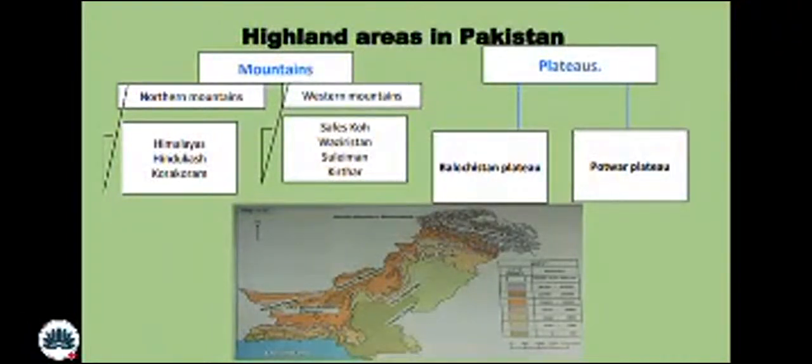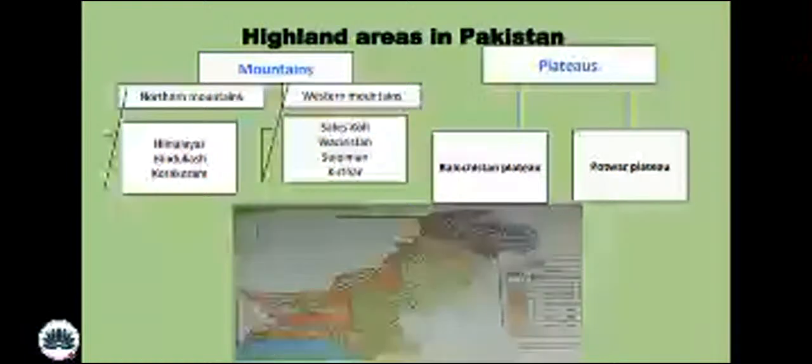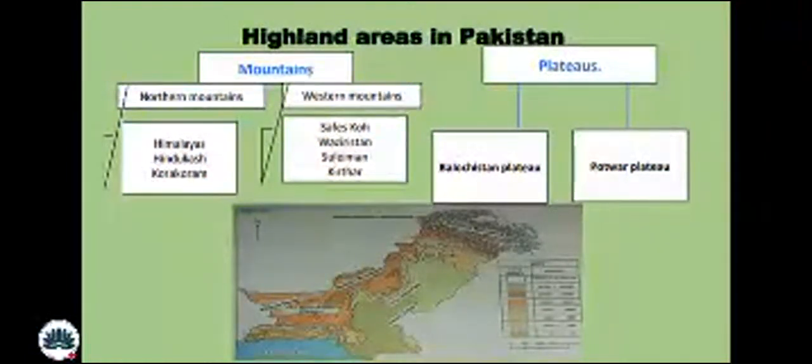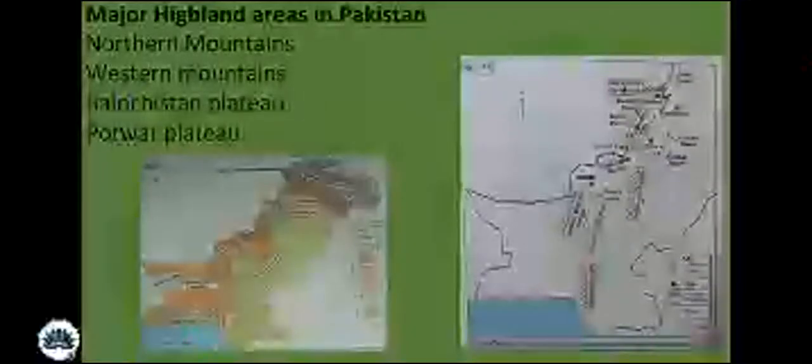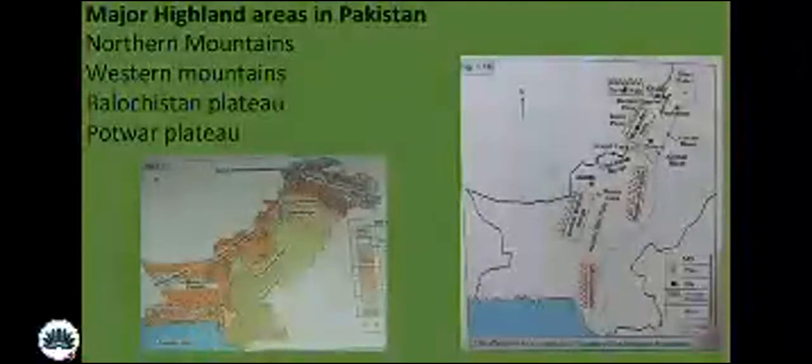You already determined what I said, that northern Pakistan is cold. It means that the northern mountains must have a cold temperature. The northern mountains consist of the Himalayas, Hindu Kush, and Karakoram. While in the western mountains, there are the Safed Koh, Waziristan, Suleiman, and Kirthar. Major highland areas in Pakistan: Northern Mountains, Western Mountains, Balochistan Plateau, and Potwar Plateau. These are the highland areas.